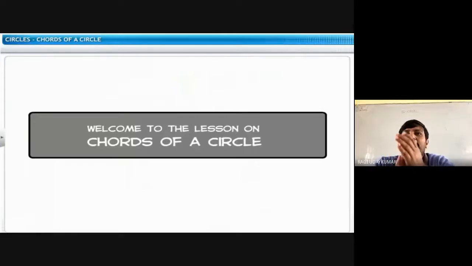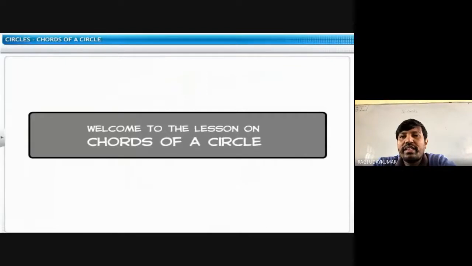Yes. Very good. Okay, what is meant by the center of the circle? The fixed point is called the center of the circle. Yes. So in the definition itself, even the radius is there.